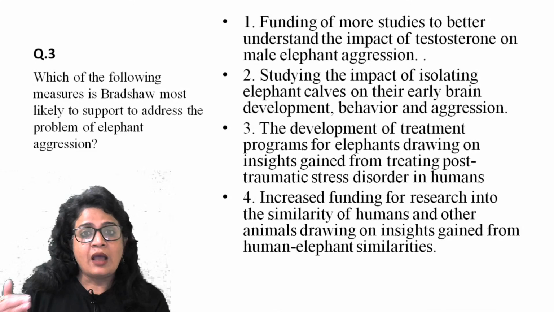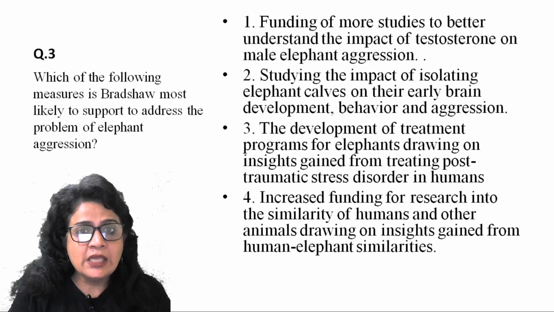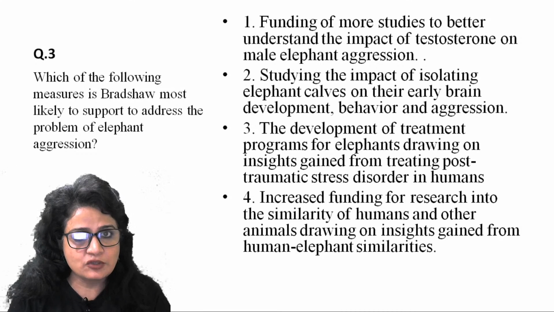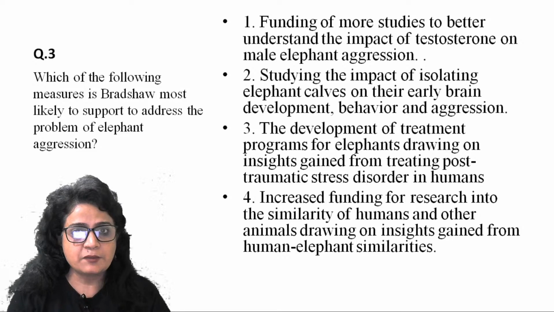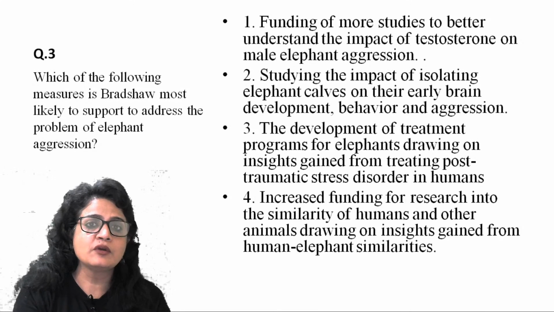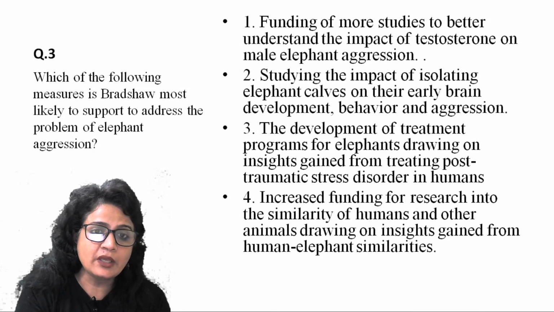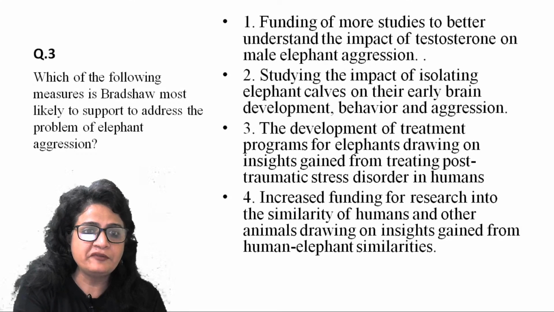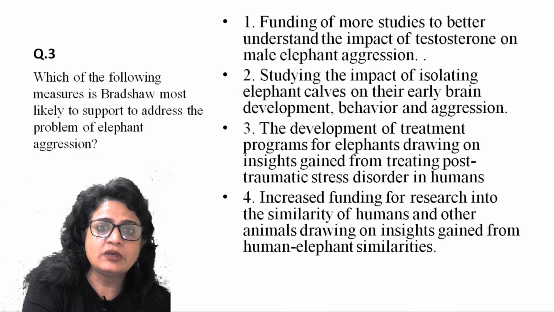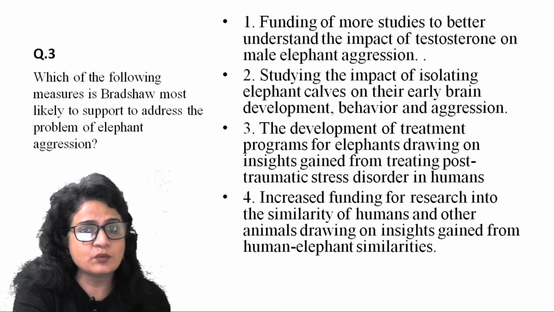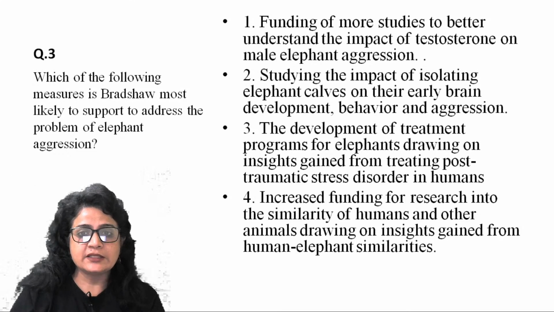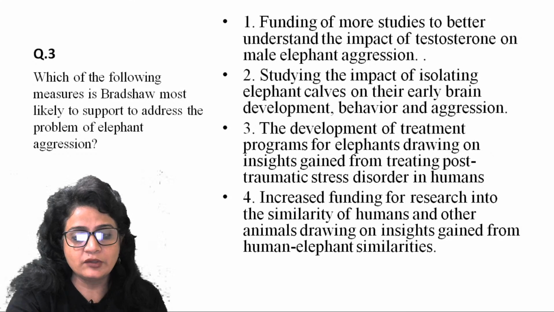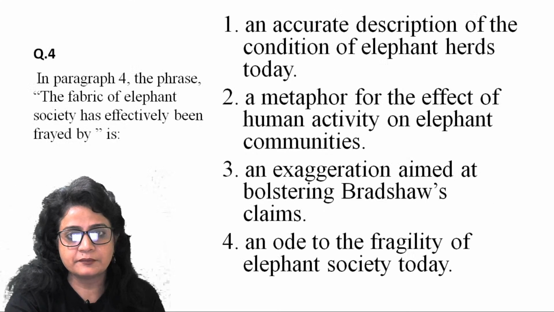So the way humans are healed after facing such traumatic experience, the way they recuperate from these experiences will also work for elephants. So if she's working on addressing the problem of elephant aggression, she would like to do something which has worked for humans. Alright, so that is what is third, and that is why third is the answer.